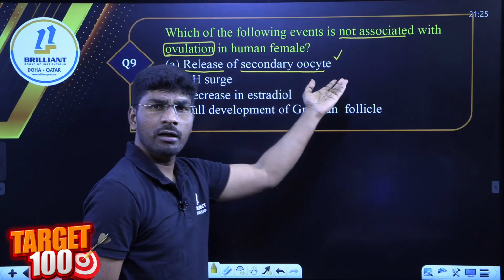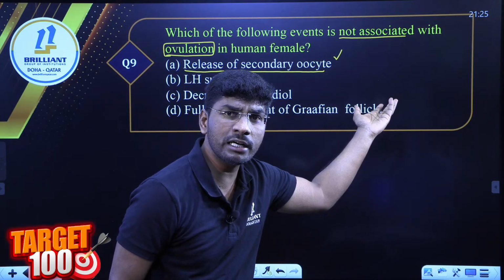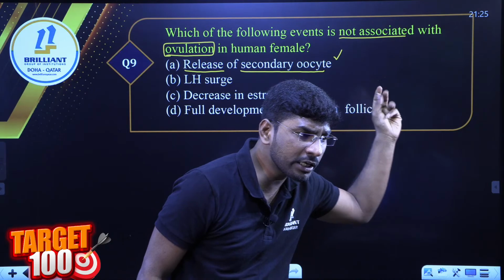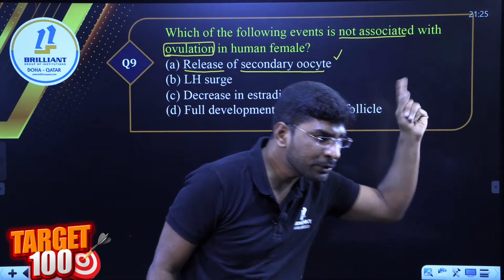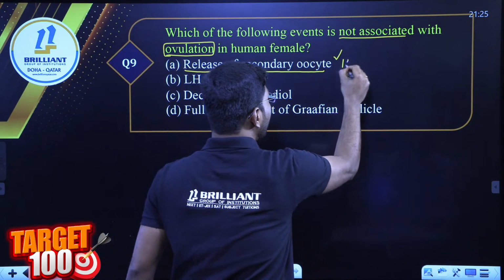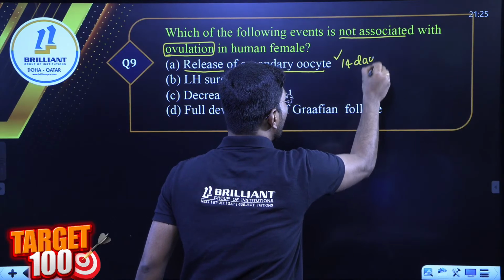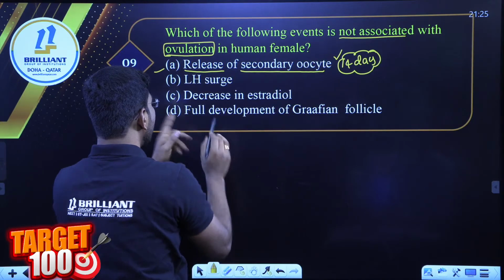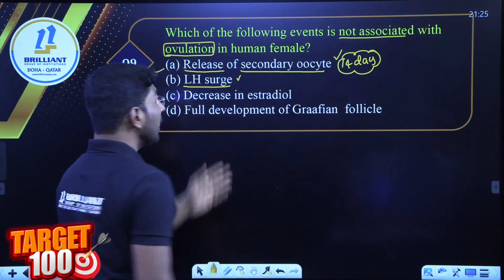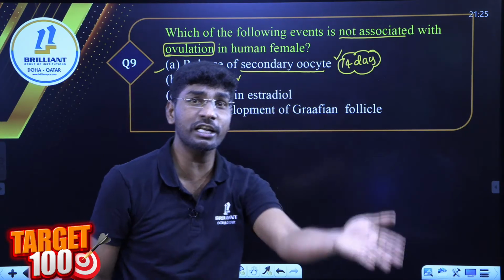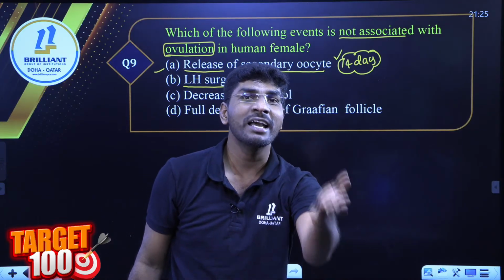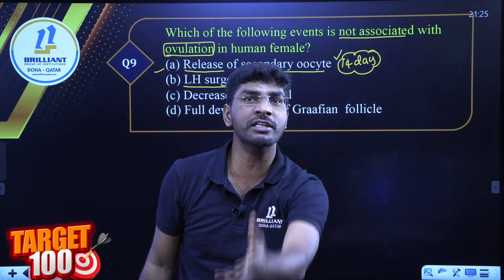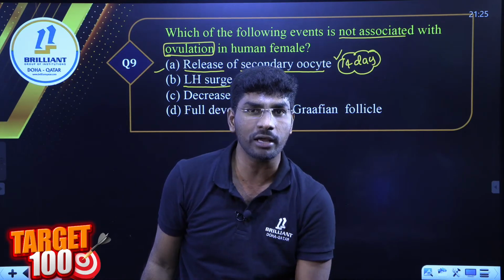On which day is the secondary oocyte released? The 14th day, right? This process is called ovulation. LH surge, absolutely. LH is essential for the rupture of the Graafian follicle and releasing the egg.